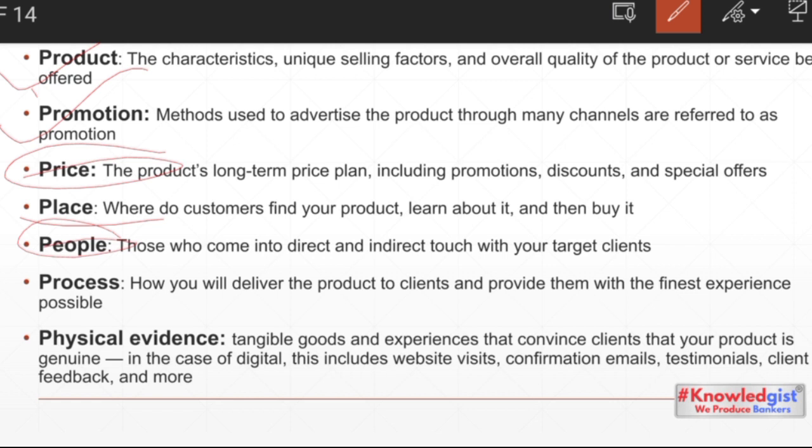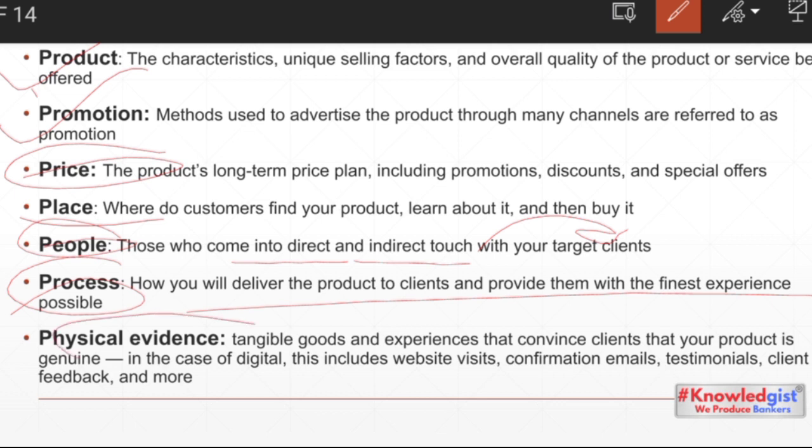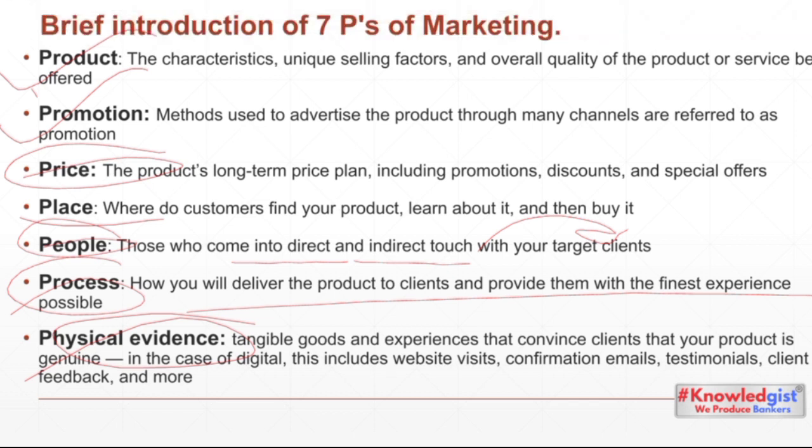People are the employees of the company, who are directly or indirectly in touch with your target clients. Process is how much time it will take to deliver the product to the clients, the entire journey of a particular product or service. Then we have physical evidence, which means that for the product which is demonstrated, the customer wants reassurance that the same product is delivered to them. They want a reassurance about this. Okay, so these are the 7 principles of marketing we discussed in this lecture.